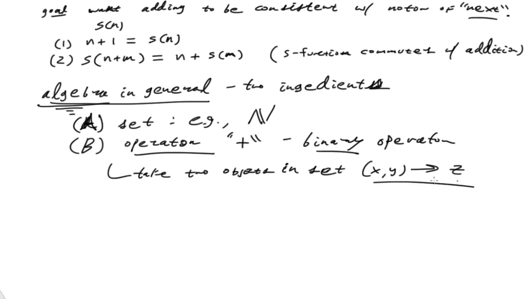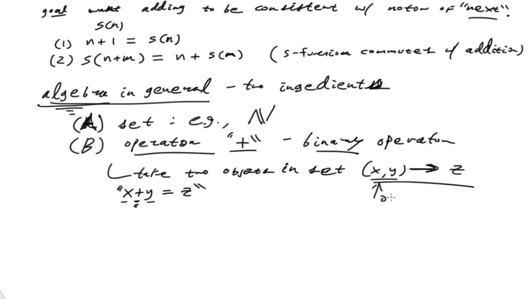We say that these two objects were summed together to create z. So we take some pair of objects in our set, and that pair gets combined through this operation to create z. In this case, we say x plus y is equal to z. So this plus operator takes two objects and combines them together.